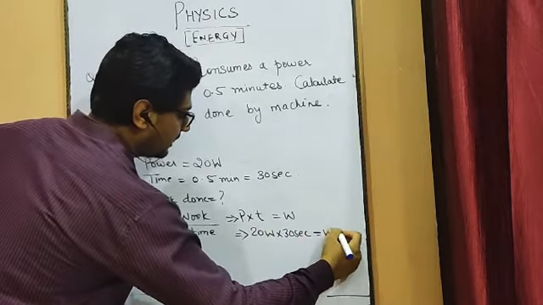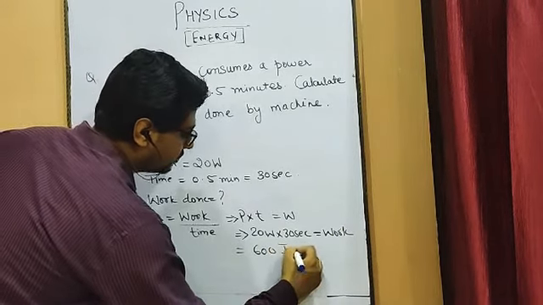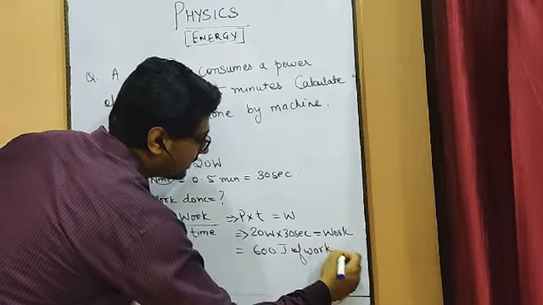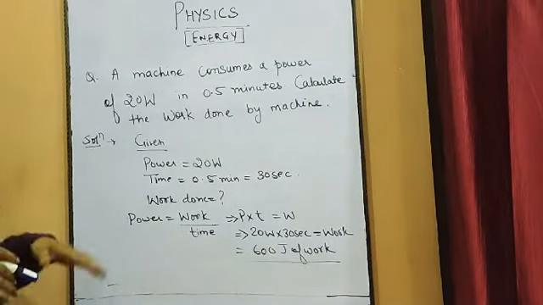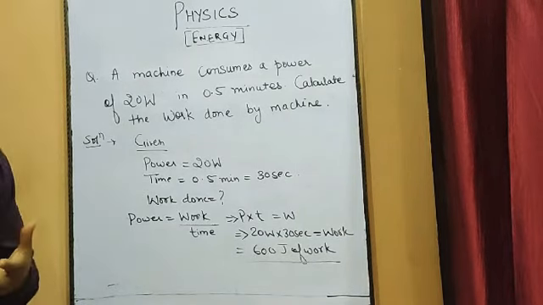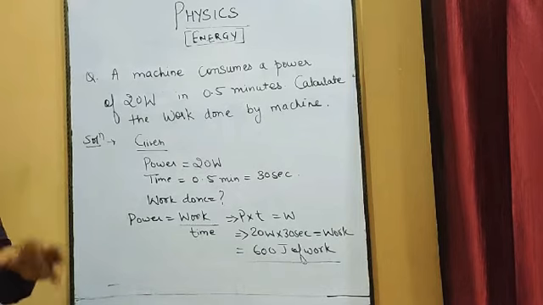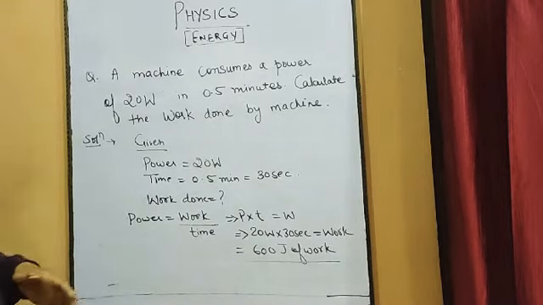How much amount of work has been produced? 600 joule of work has been done by this machine. So this is how you have to do some numericals so that you can understand the logic behind power, work and time.